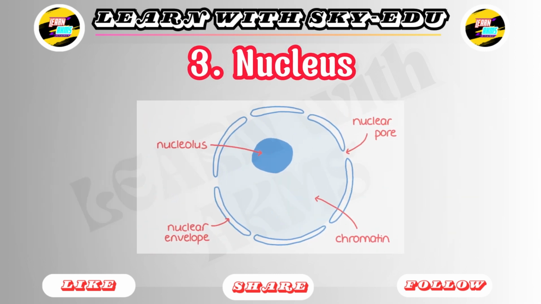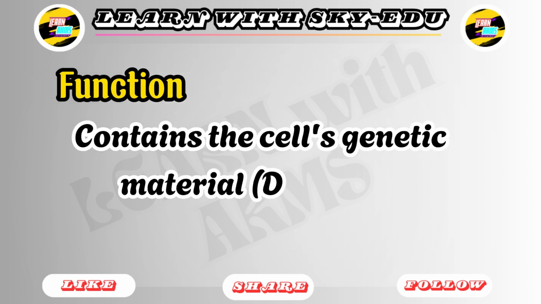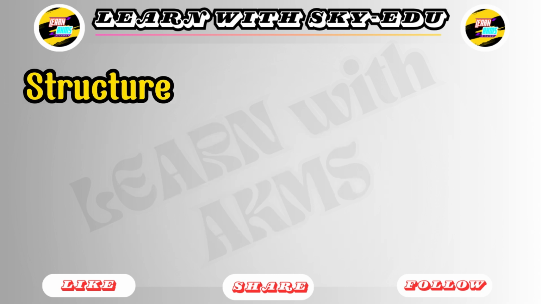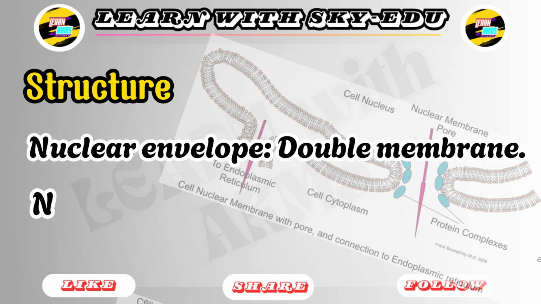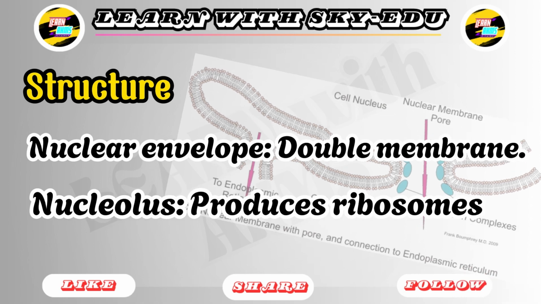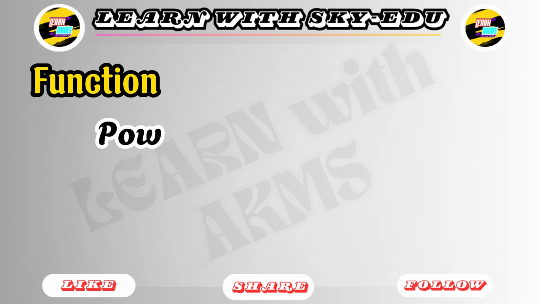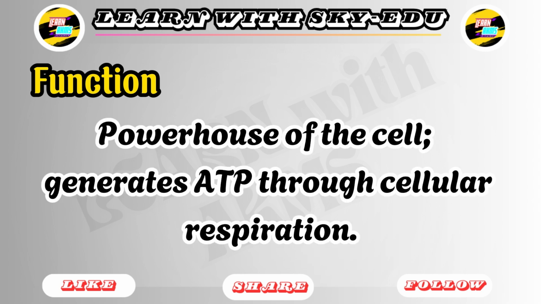3. Nucleus. Function: contains the cell's genetic material, DNA, and controls cell activities. Structure: nuclear envelope, double membrane. Nucleolus produces ribosomes. 4. Mitochondria. Function: powerhouse of the cell, generates ATP through cellular respiration.